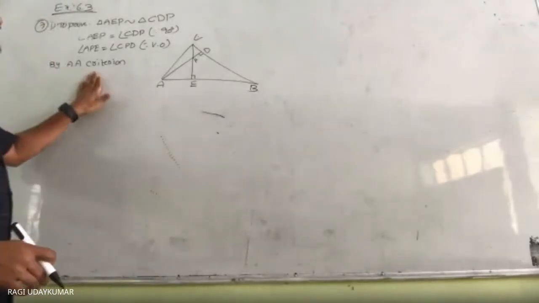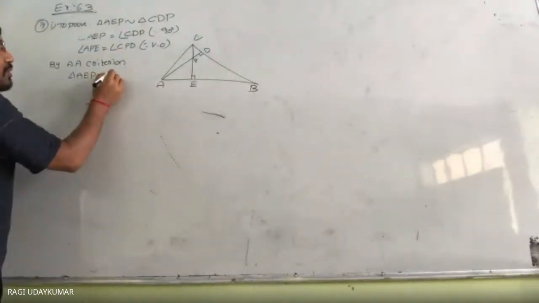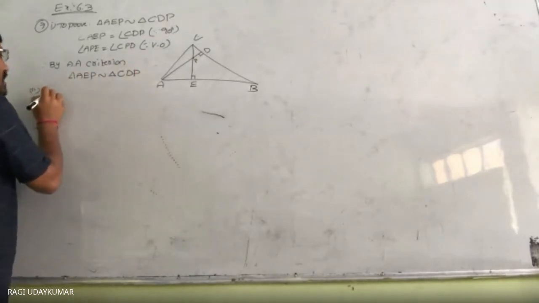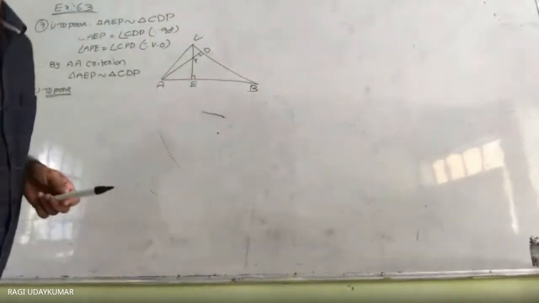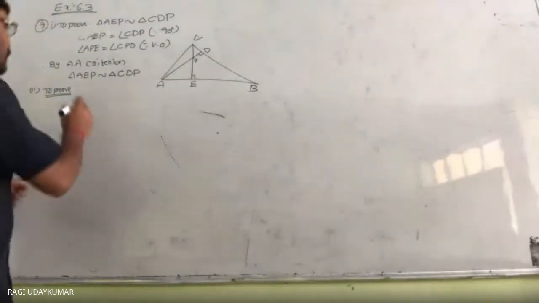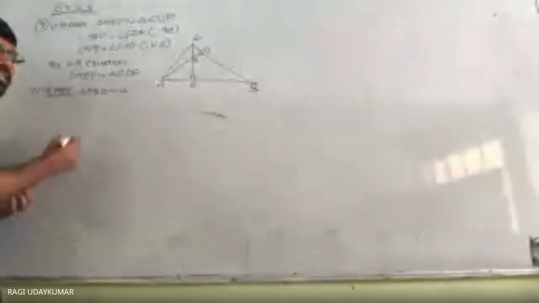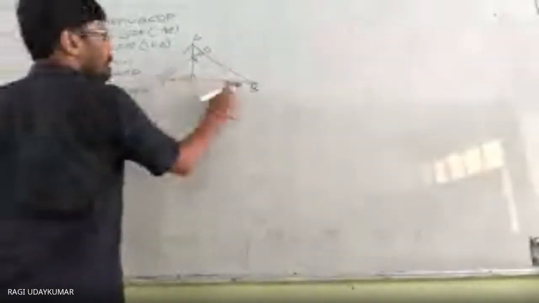Now here by AA criterion, triangle AEP is similar to triangle CDP. The second one is asking you to prove. Here four parts are asked to prove in this situation. In this problem, triangle ABD is similar to triangle CBE. Once you locate this ABD.